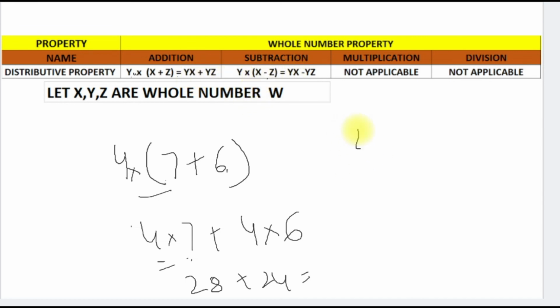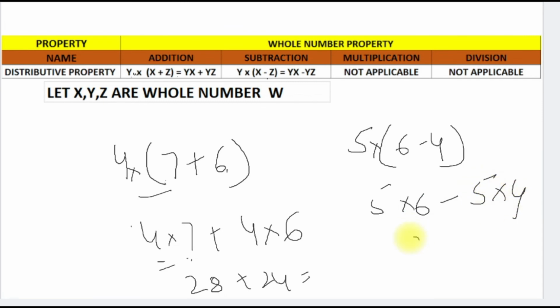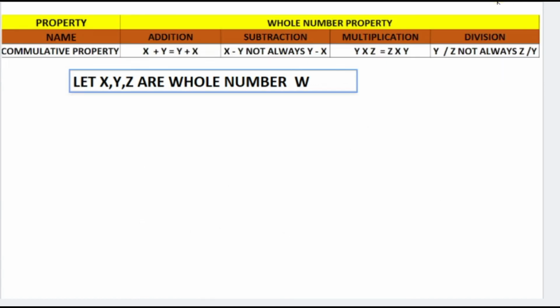In the same way, if we have to do 5 multiplied by (6 minus 4), we can write it as 5 into 6 minus 5 into 4, right? 30 minus 20 is 10. So the distributive property is applicable for addition and subtraction, but it is not applicable for multiplication or division. I hope you all are getting the properties of whole numbers.